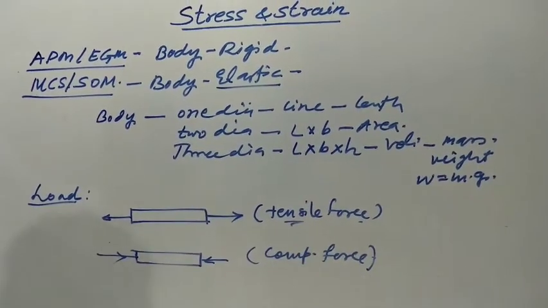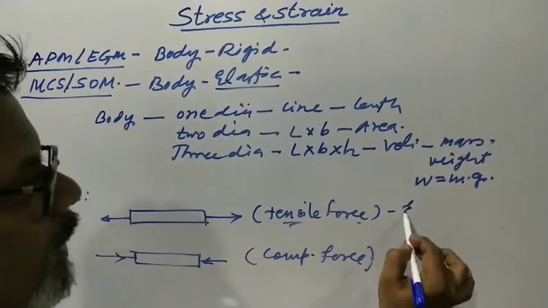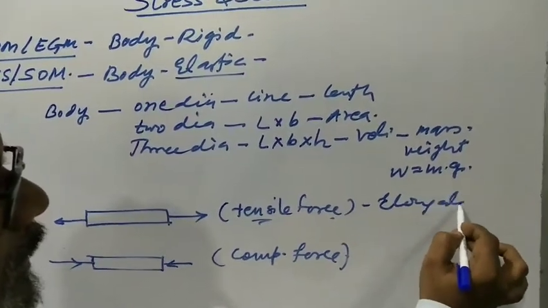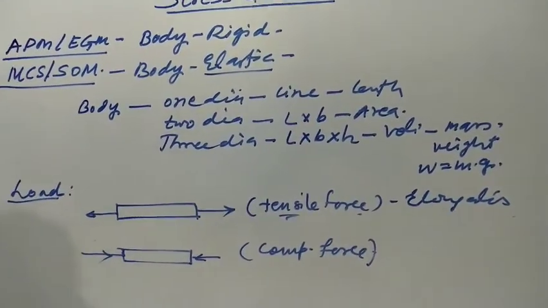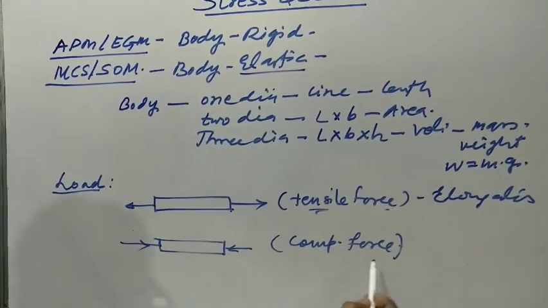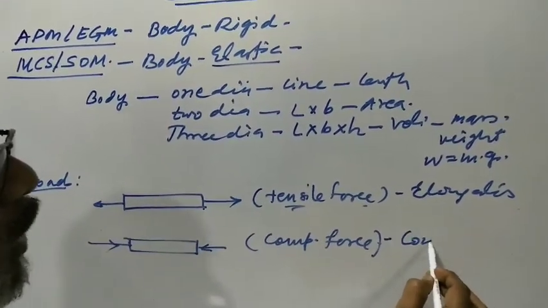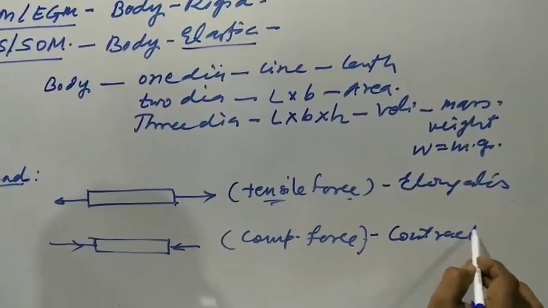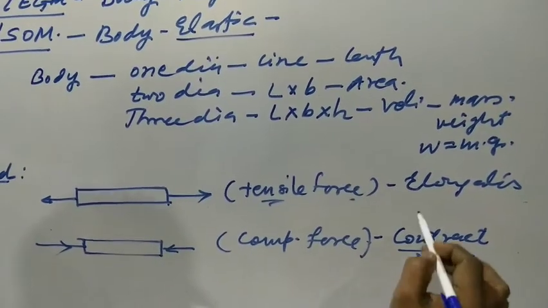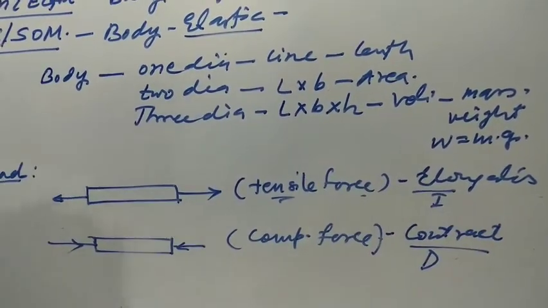Due to the tensile force the body is elongated, and due to the compressive force the body is contracted. That means there is a decrease in length, versus an increase in length.